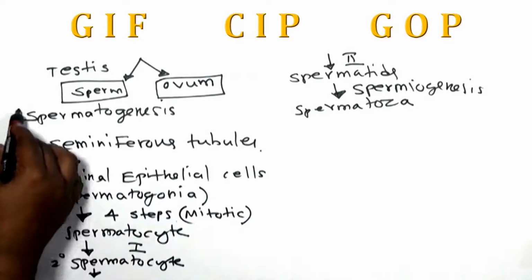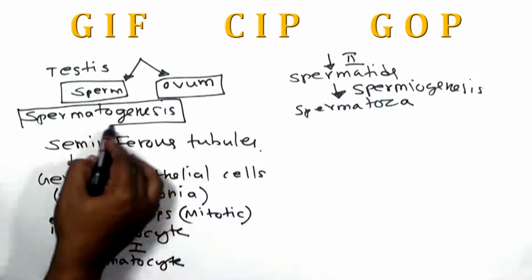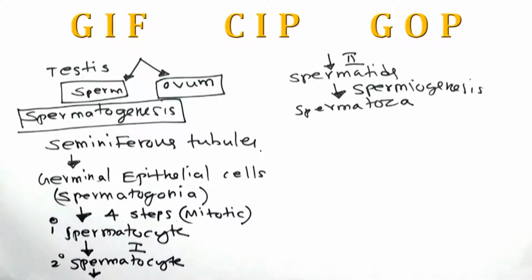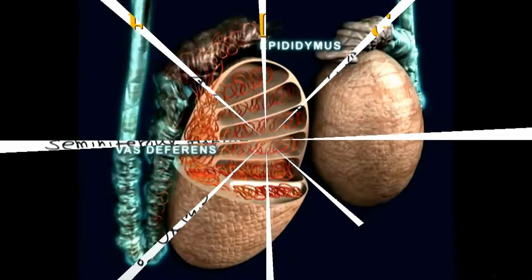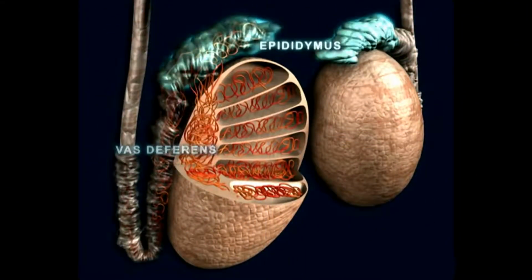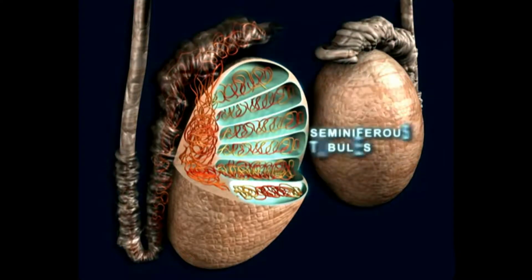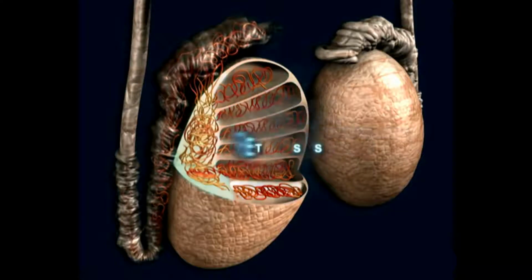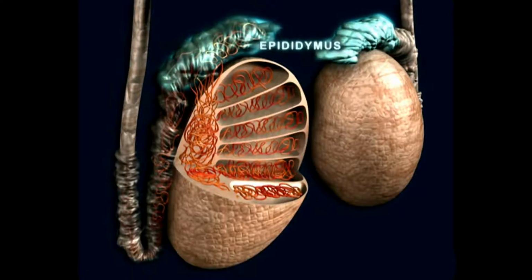So that's all about the process called spermatogenesis. First, in the male reproductive system, we are able to produce gametes from the testis, which is called the primary reproductive organ. From the organ, the sperm is developed and should be released or inseminated through the accessory ducts. Without those ducts, it cannot come out.